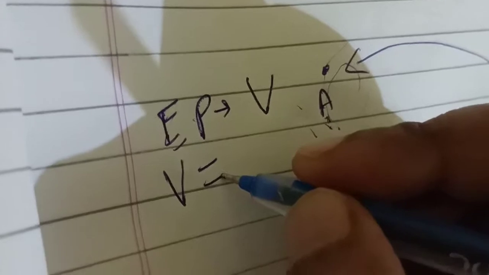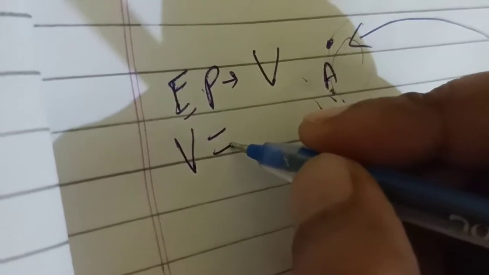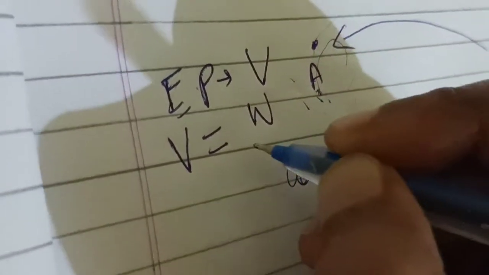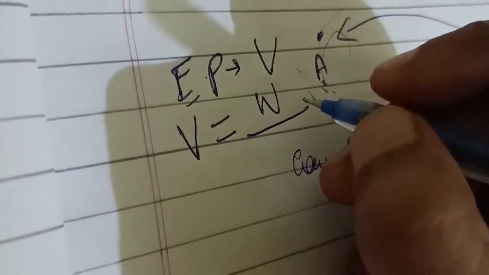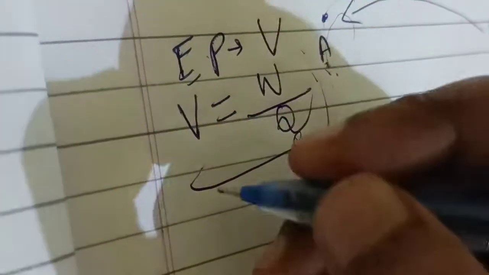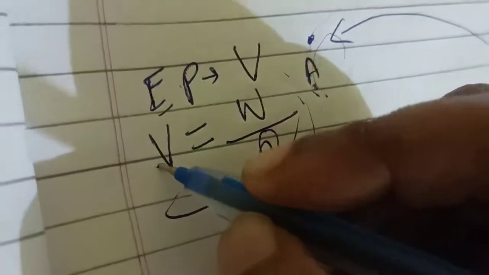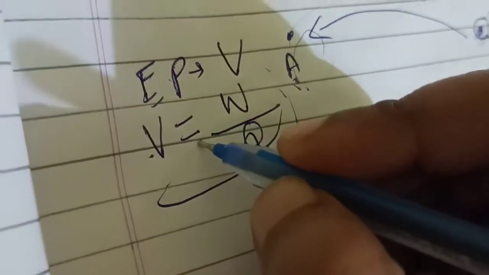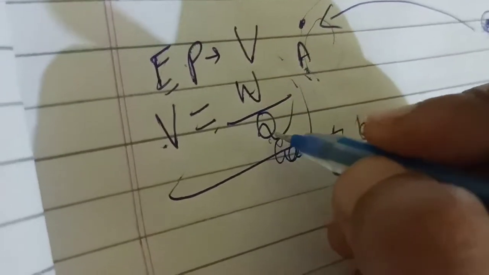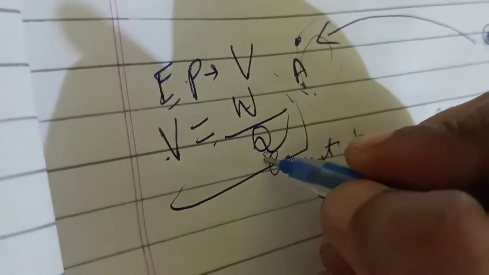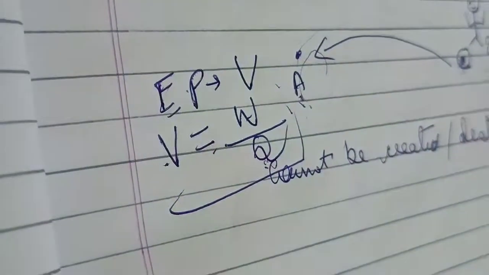Energy is nothing but work done, how much work Geeta has done, per unit charge, Q. So this is the formula of electric potential. Electric potential is nothing but the work done per unit charge. How much energy Geeta is putting on one charge is called electric potential.